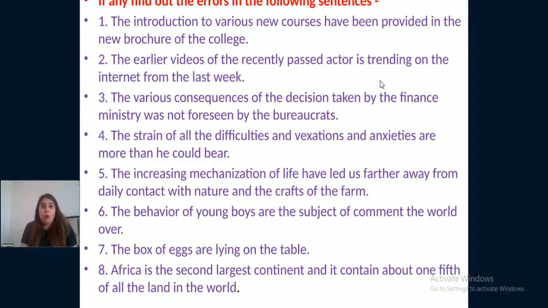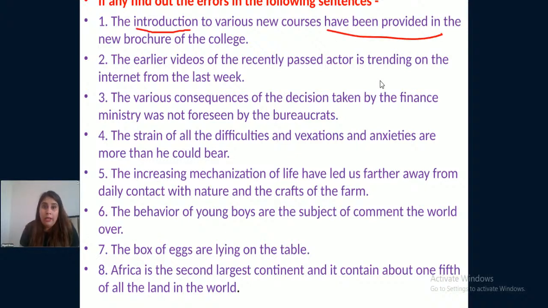So in front of you on your screen, there are total 8 sentences and you just need to find error in the sentences. And again, if you're unable to find error in these sentences, my dear students, you just need to find what is the subject in the given sentences, right? Okay. So if I talk about the first sentence, the introduction to various new courses have been provided in the new brochure of the college. So what is provided in the new brochure of the college?